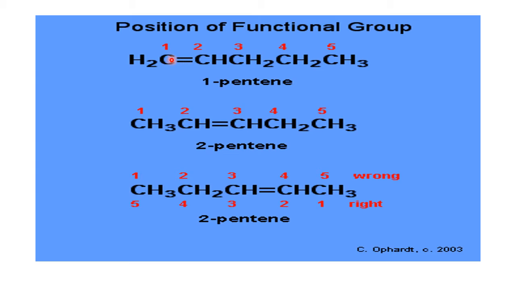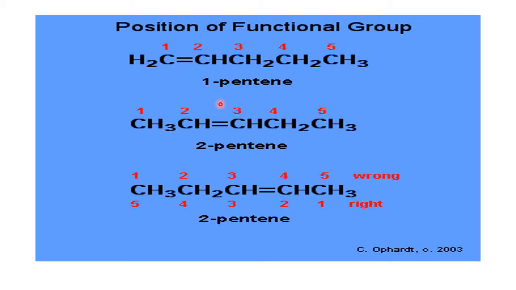Accordingly, 1 2 3 4 5, pentane family. It is pentane because of the 5, but because a double bond is there, ene comes: pentene. Which pentene? It is 1 pentene or pent 1 ene. That also is allowed. This 1 indicates the double bond started on carbon atom number 1.